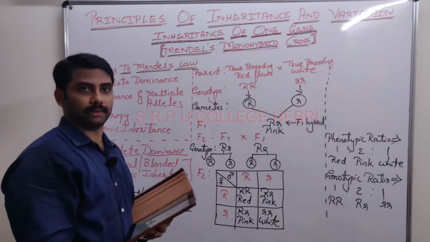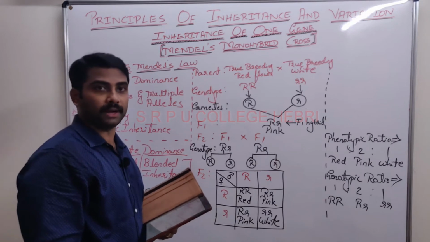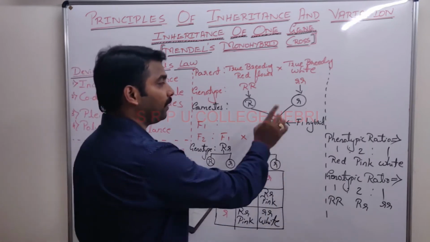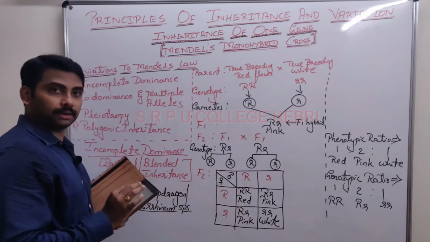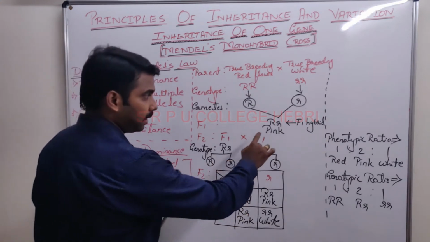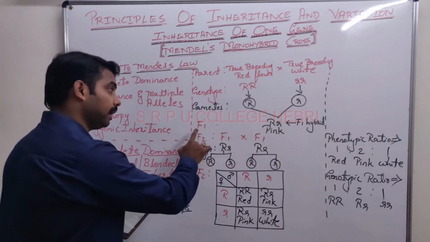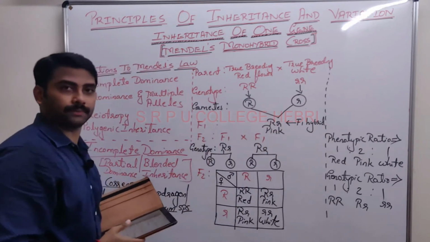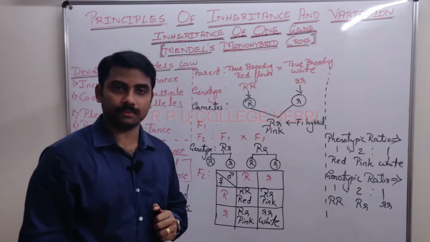Continue the same line. He obtained pink flowered plant with genotype capital R small r in F1 generation.